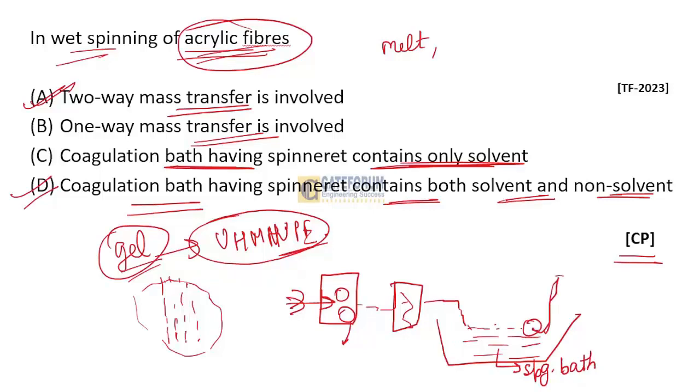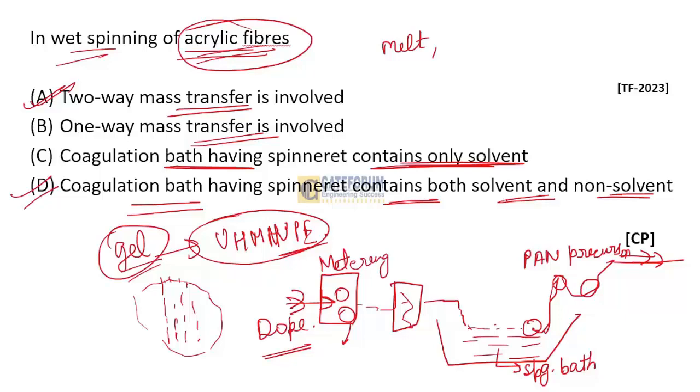The coagulation occurs, and then the precursor is there, the PAN precursor, polyacrylonitrile precursor, and then the fibers are put from here to other parts. So this is a typical line of the wet spinning process of acrylic fibers. I think this is clear.